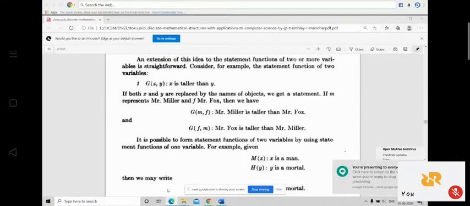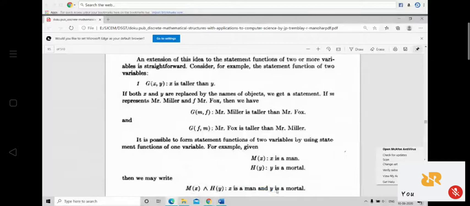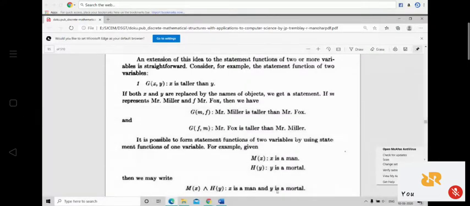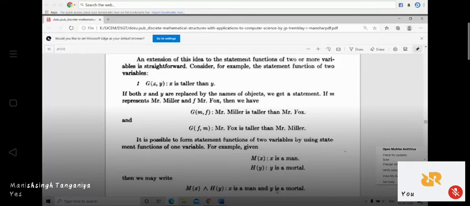Is the screen visible? Students, someone should unmute the mic and tell me whether my screen is visible or not. Yes, sir. Okay, right, good.